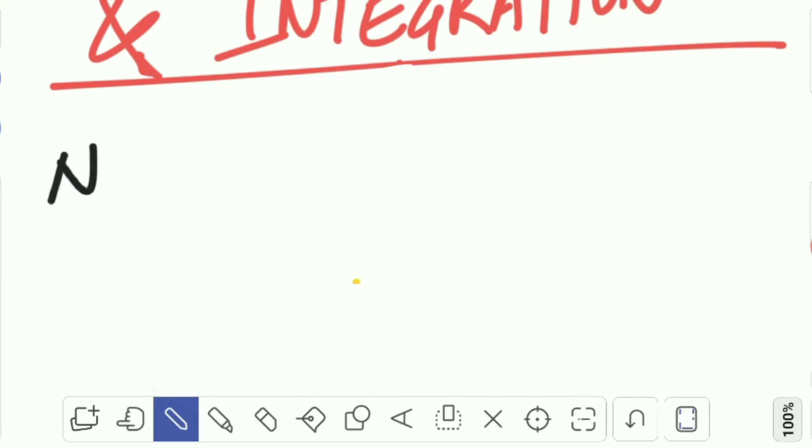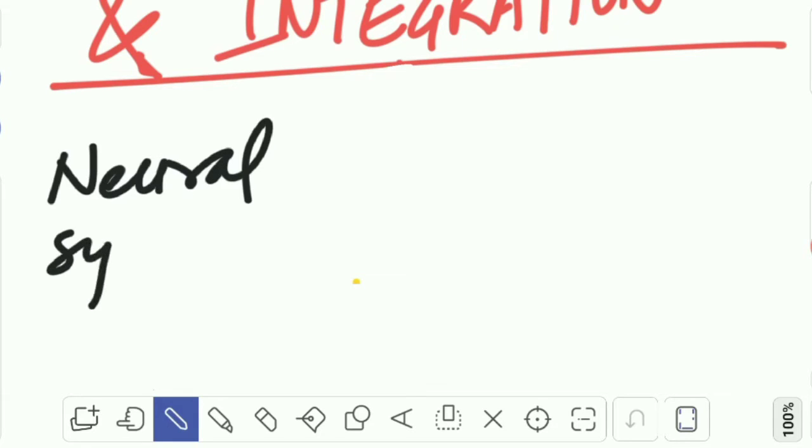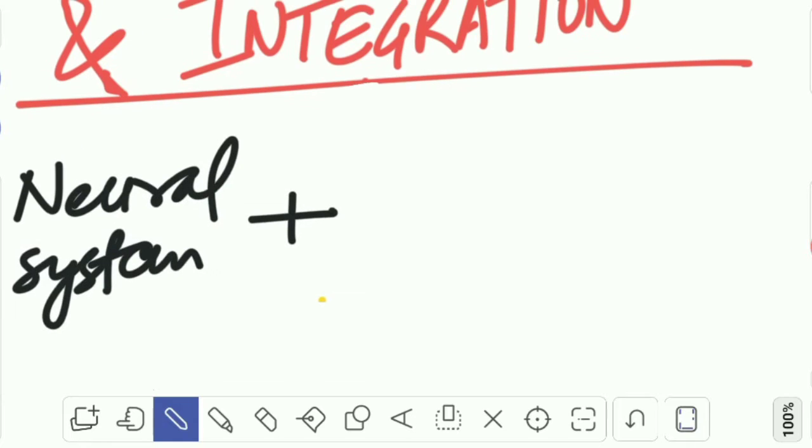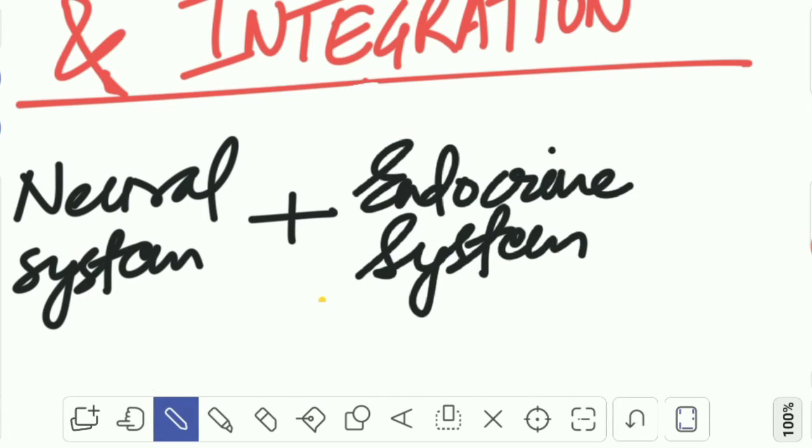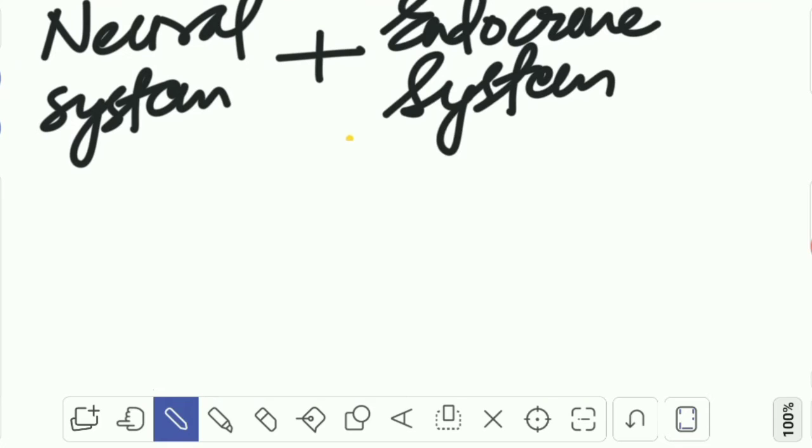So, nervous system and endocrine system. They jointly coordinate and regulate the physiological functions of the body.